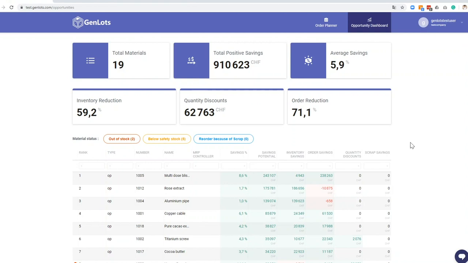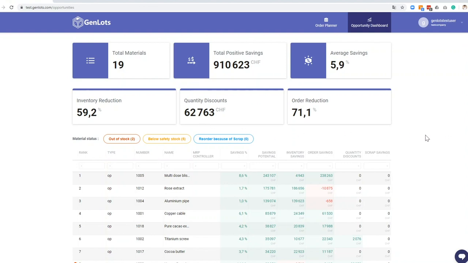We see that we have 19 materials in our chocolate factory. We have a potential of total positive savings of 910,000 Swiss francs for all those materials, an average savings of 5.9%, inventory reduction of over 60%, and an order reduction of over 70%, and also some quantity discounts to capture.